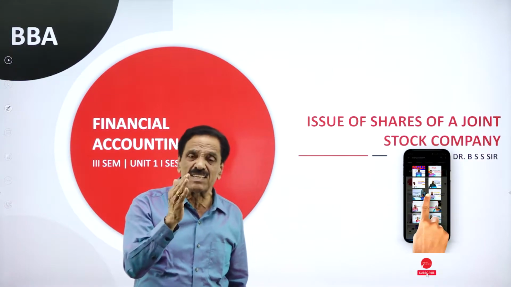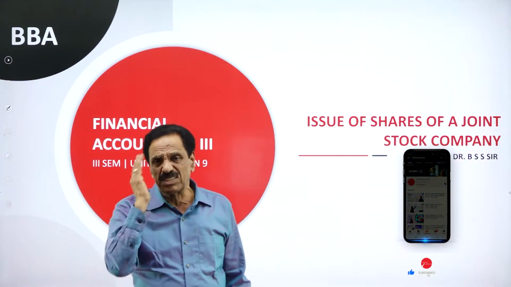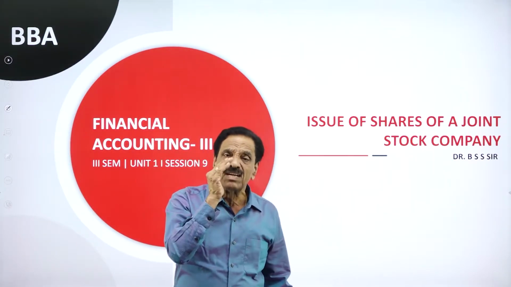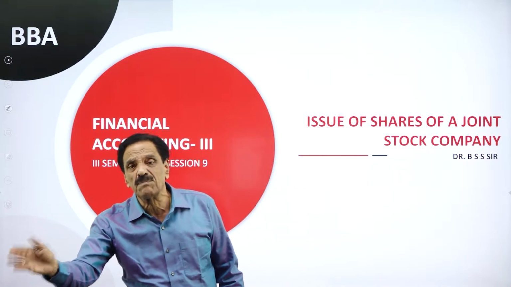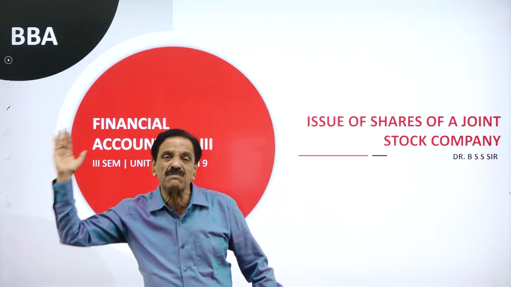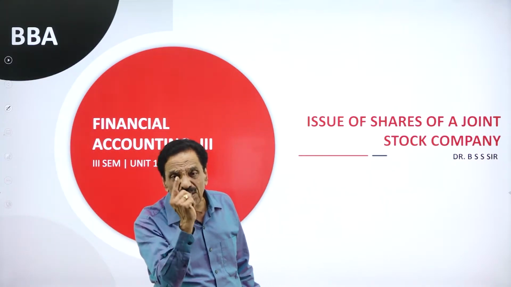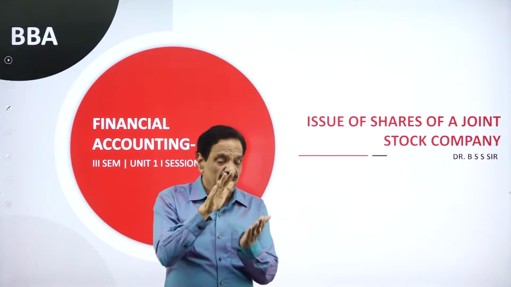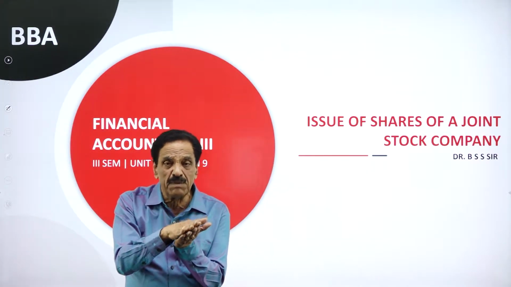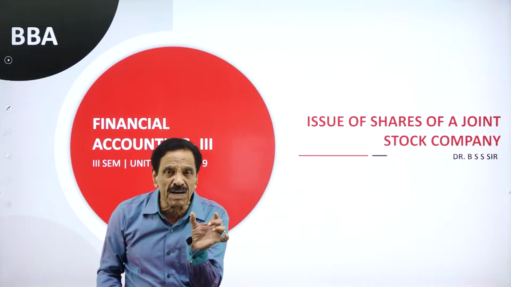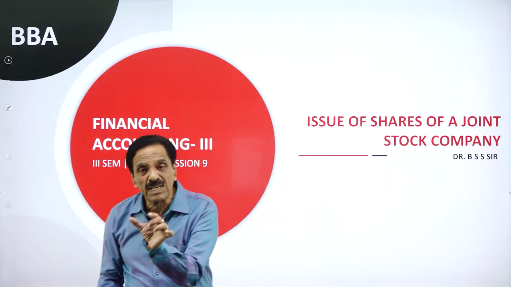In the last session, we discussed share at a par and share at a premium. What is a share? A share is a part of share capital: the capital of a joint stock company has been divided into a number of units. Each unit is called a share. Shares can be issued in 3 ways: share at a par, share at a premium, share at a discount.